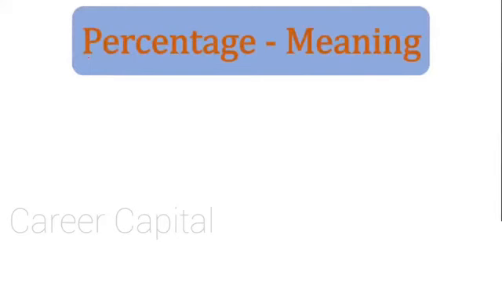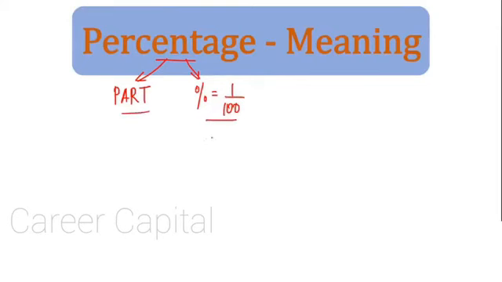First, let us understand what we mean by percentage. Percentage has only two simple meanings. One is that percentage means part, that means a part of something. And percentage has this symbol, and it means divide by 100. These are the only two meanings of percentage that we need to know to solve the sums. Percentage very simply means a part and percentage means divide by 100.